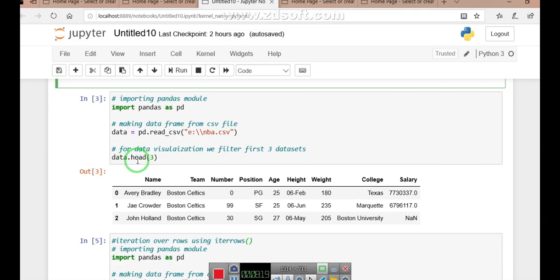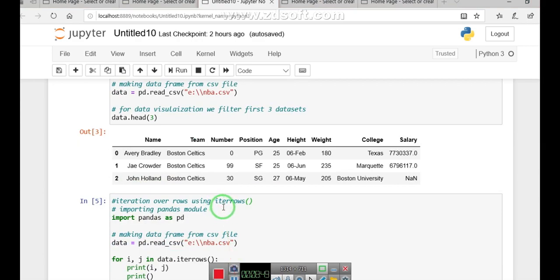So head contains the top lines. How many lines have I mentioned here? 3. So 3 rows of the NBA file. You see in the output part, this is row 1, this is row 2, this is row 3, and these are their labels: name, team, number, position, age, height and so on. So these are the attributes of the NBA file, with the 3 rows. Now the question is how I am going to use the iterrows method in accessing the files, how to apply this on the file.